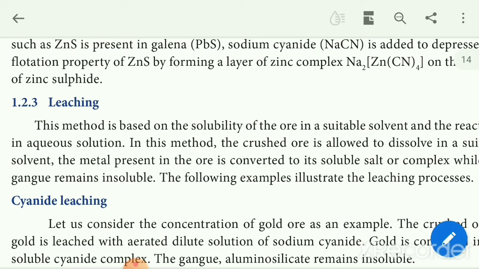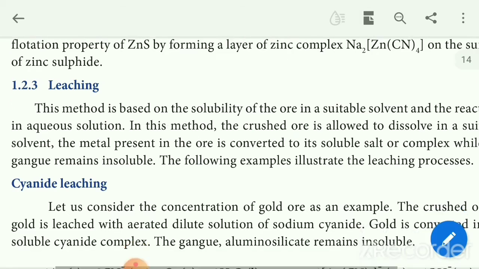So in this method, crushed ore is allowed to dissolve in a suitable solvent. In the suitable solvent, the ore is converted into a soluble salt or complex, while the remaining gangue is insoluble. As the first method, cyanide leaching.